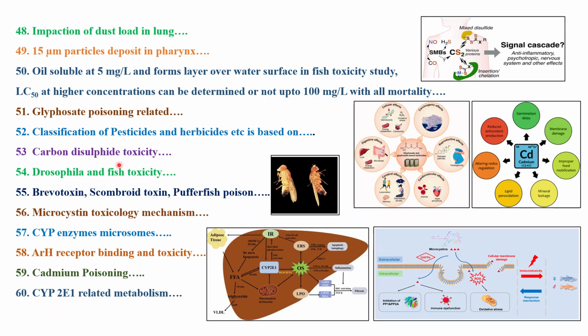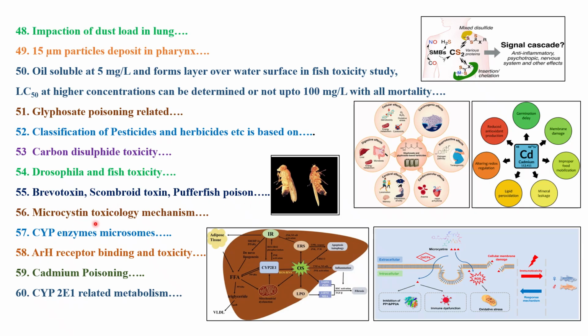Next question was on carbon disulfide, CS2. One question on CS2, how the cascade, the mechanism you need to read. Drosophila and fish toxicity, which is similar to this one. Then brevetoxin, ciguatoxin, puffer fish poisoning, as I said. Coming to animal toxins, they might ask you about fish and the type of poisoning. They might ask you about snake poisonings also. There is a list of commonly known animals and the toxins produced by these animals. So one question you will get on that.